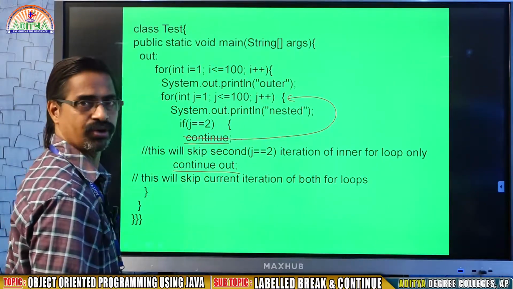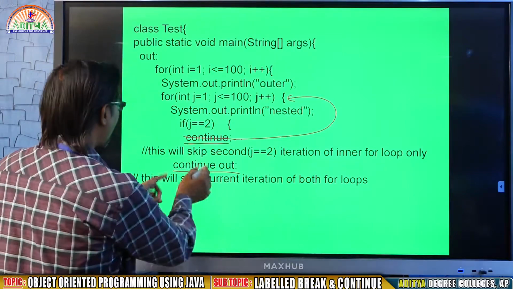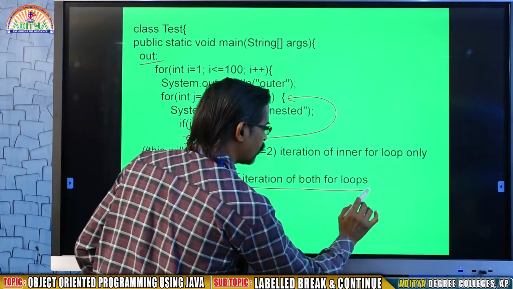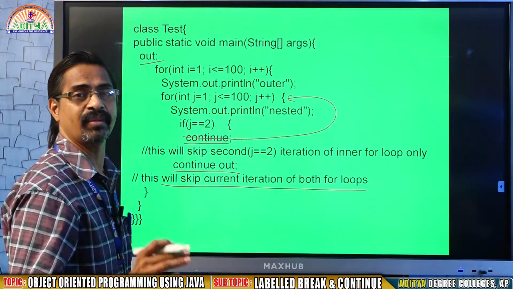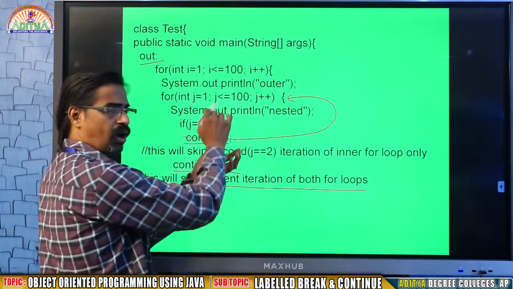What is the meaning of continue out? Instead of continue, write down continue out. I already mentioned out is here. This will skip the current iteration of both for loops. That is the meaning of continue out. Continue means I am asking you to continue out.